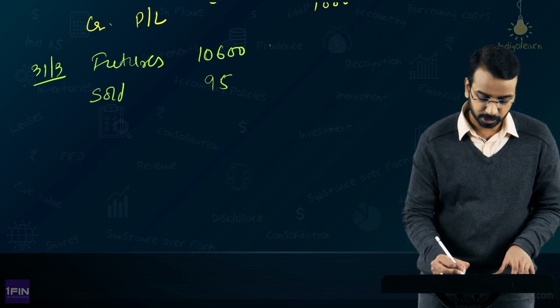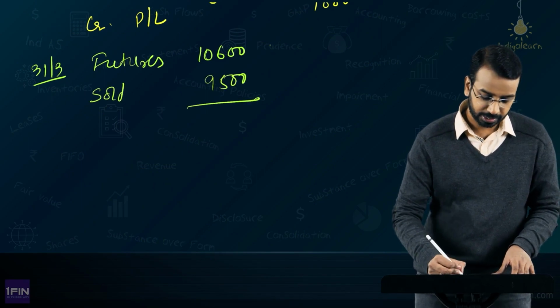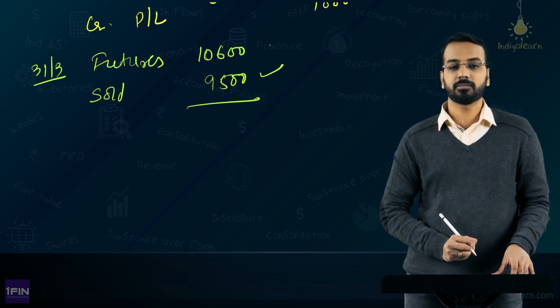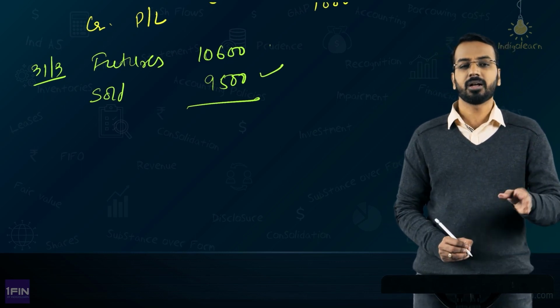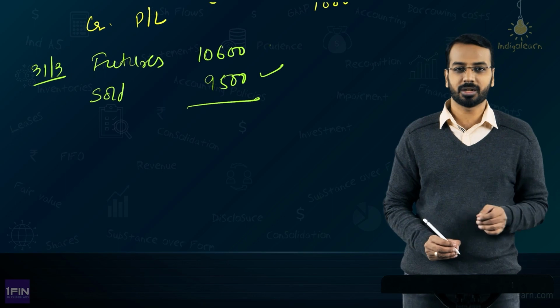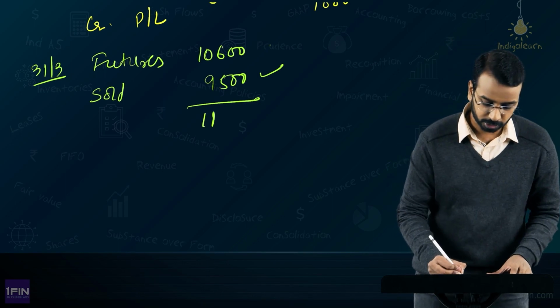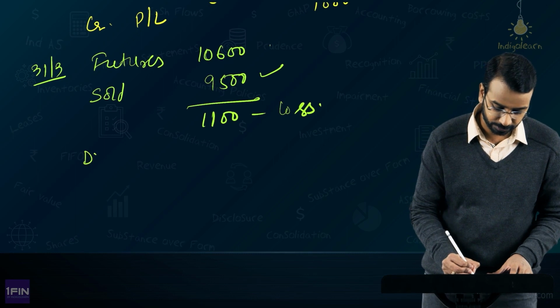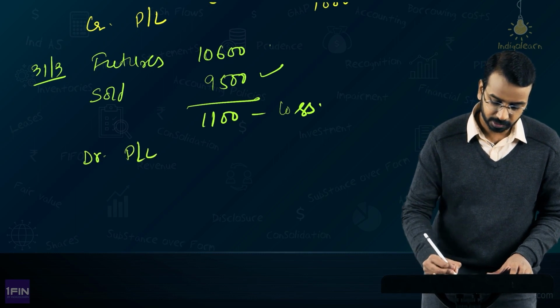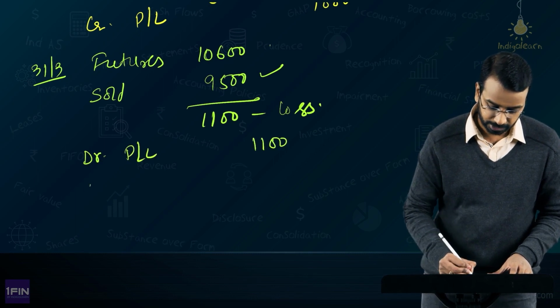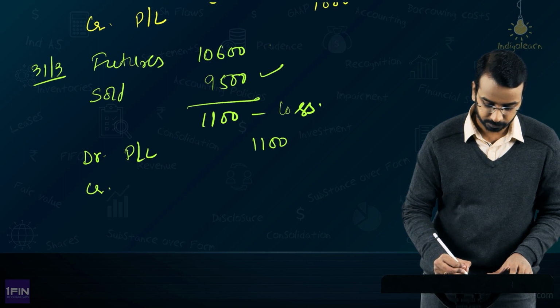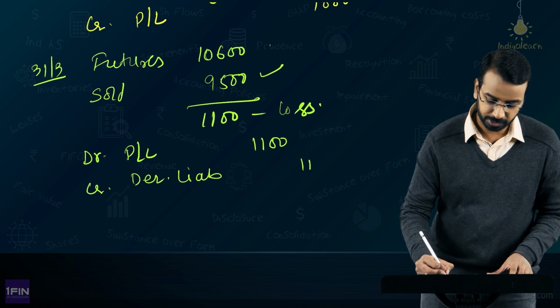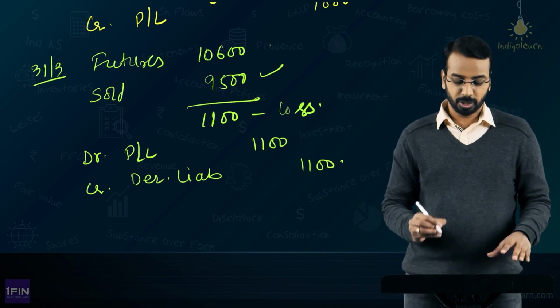Currently the market is at 10,600. So there is a loss of 1,100. You will debit P&L by 1100 and you will credit derivative liability by 1100. So this is how it will work.